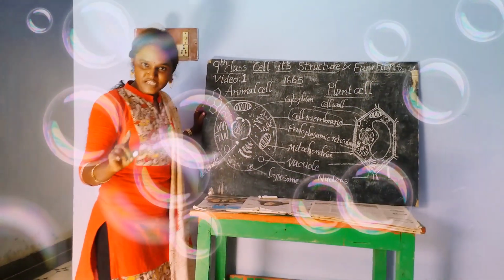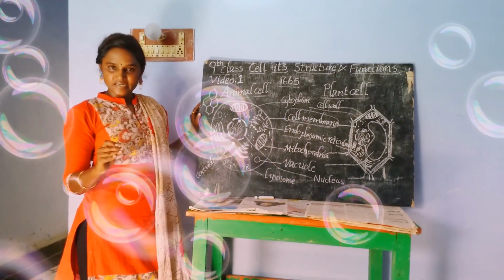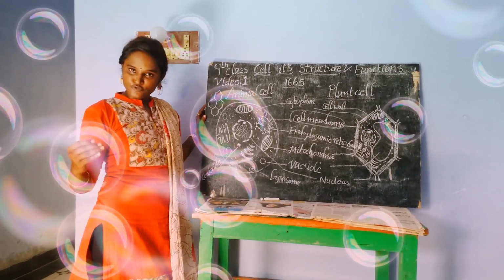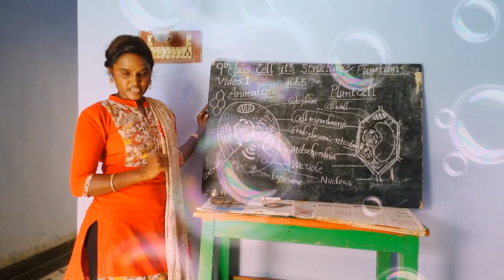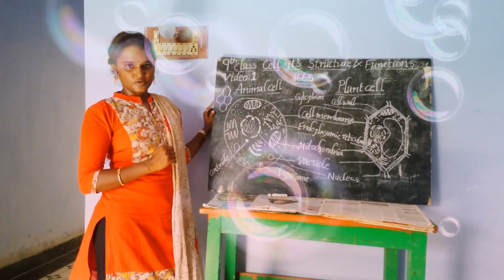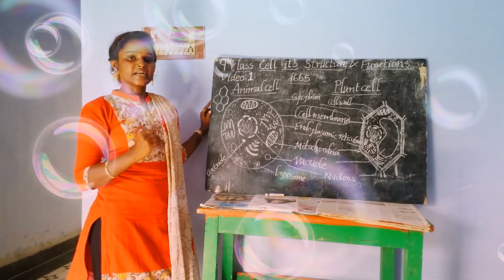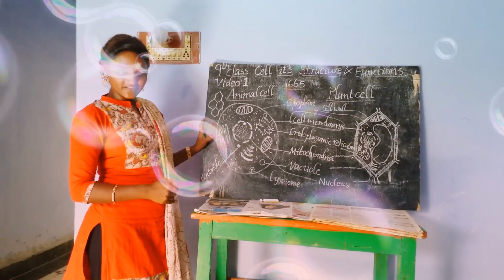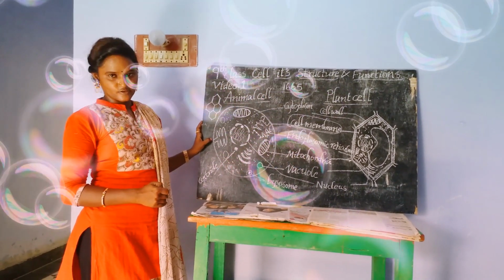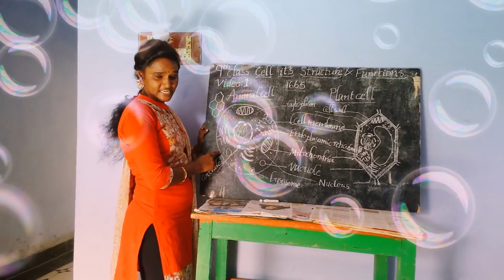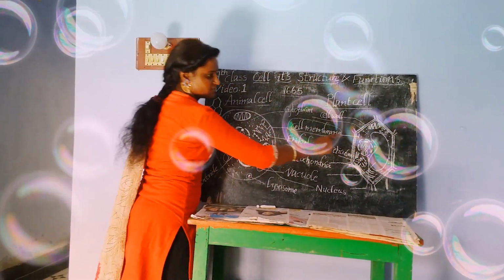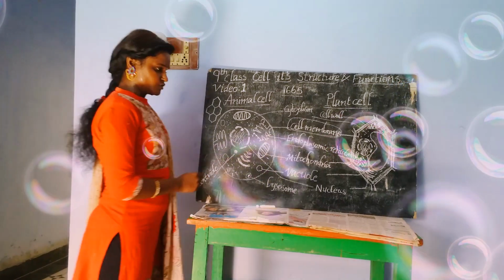If the endoplasmic reticulum contains ribosomes, then it is called rough endoplasmic reticulum. If the endoplasmic reticulum does not contain ribosomes, then it is called smooth endoplasmic reticulum. These two types of endoplasmic reticulum are present in the animal cell, and in the same manner, in the plant cell also.